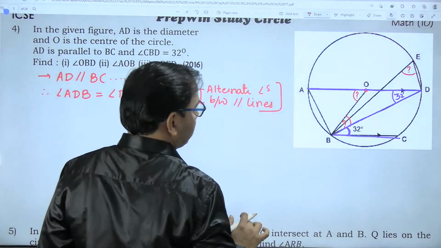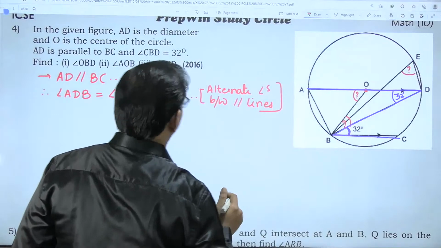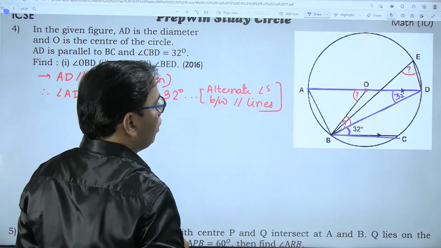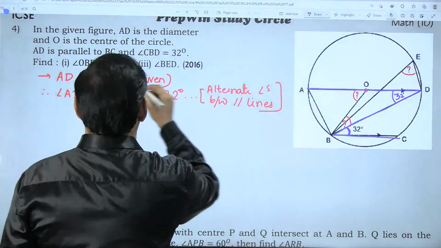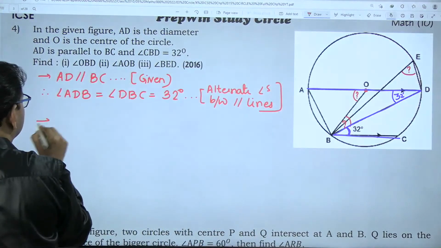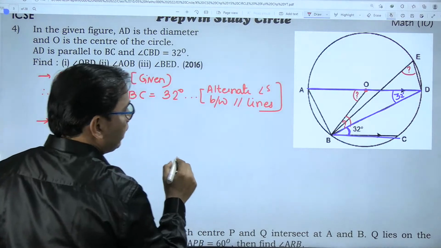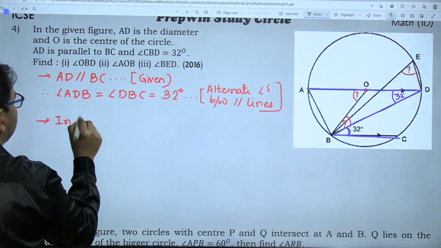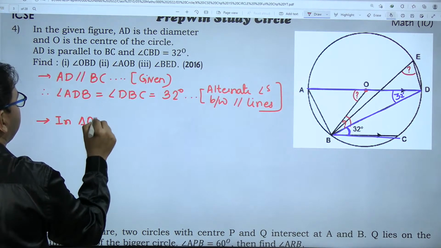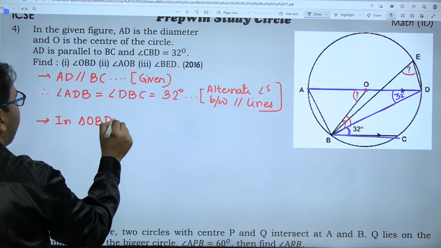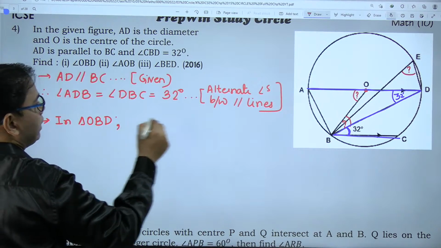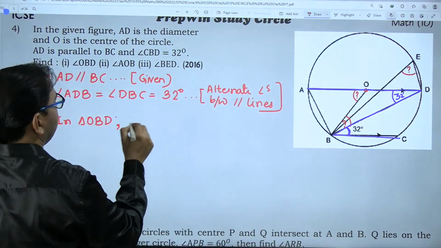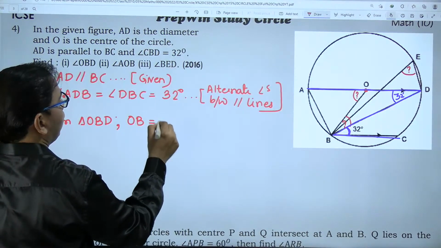Now I should get angle AOB, the second angle. But let me check whether I can get the first angle first. Yes, absolutely. Consider triangle OBD. In triangle OBD, the same situation is repeated again and again: radii of the same circle. OB is equal to OD.